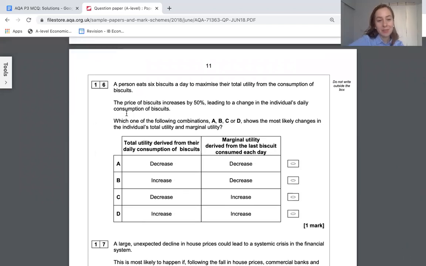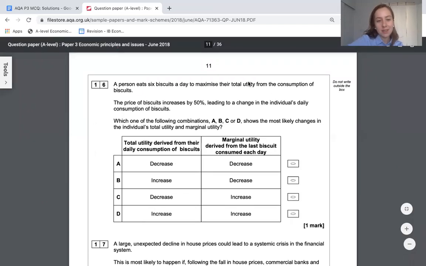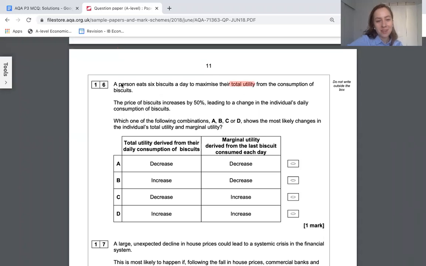A person eats 6 biscuits to maximize their utility. Okay, I don't necessarily agree with that, but fine. Price of biscuits increases by 50%. Aha. So if the price of biscuits increases by 50%, people are going to eat fewer biscuits. Okay, so maybe it's easier to draw this to see kind of what's happening. So let's say that this person would be consuming 1 biscuit, 2 biscuits, 3, 4, 5. It went up to 6.